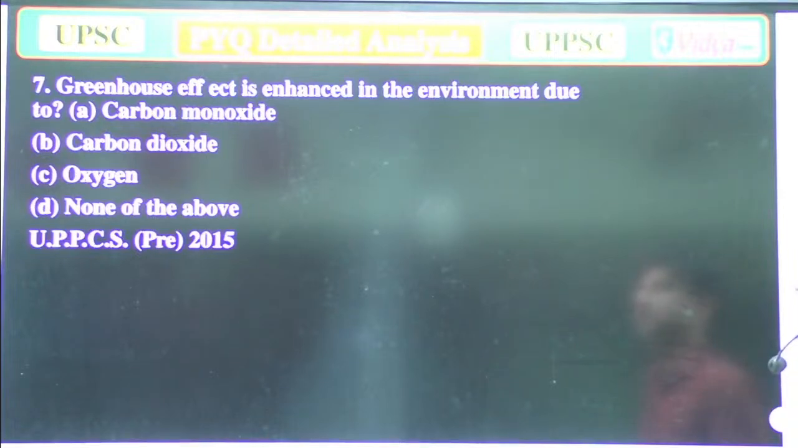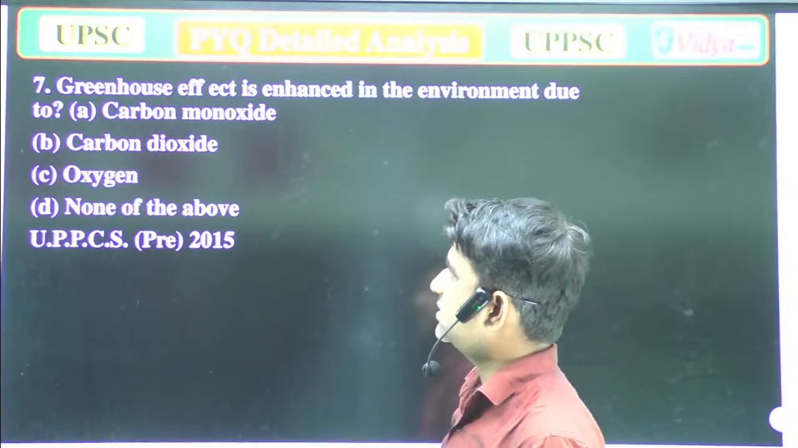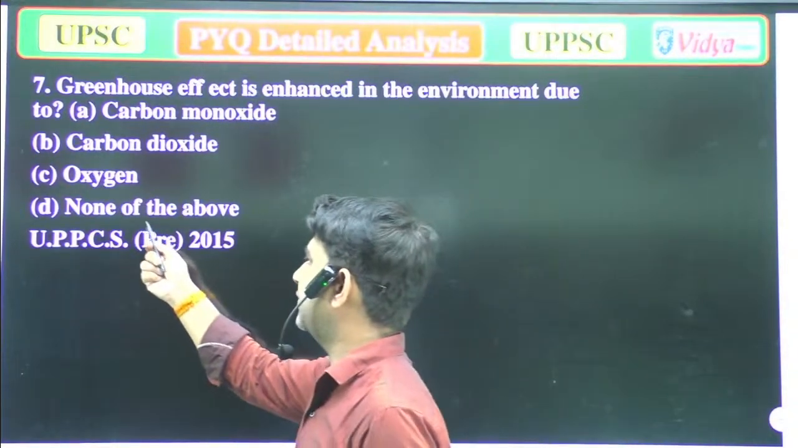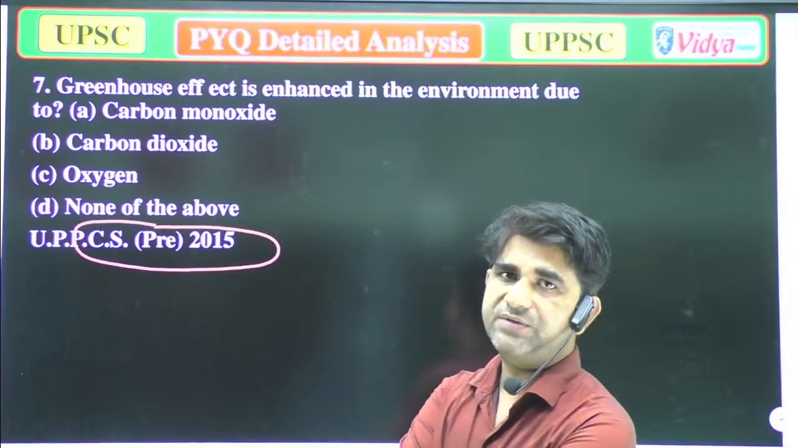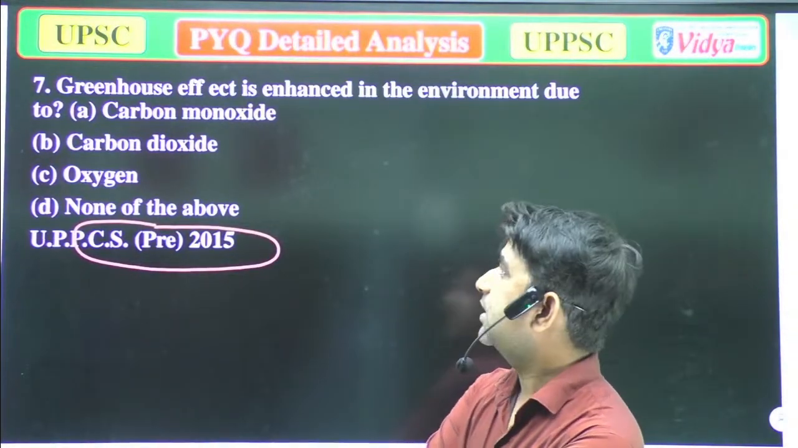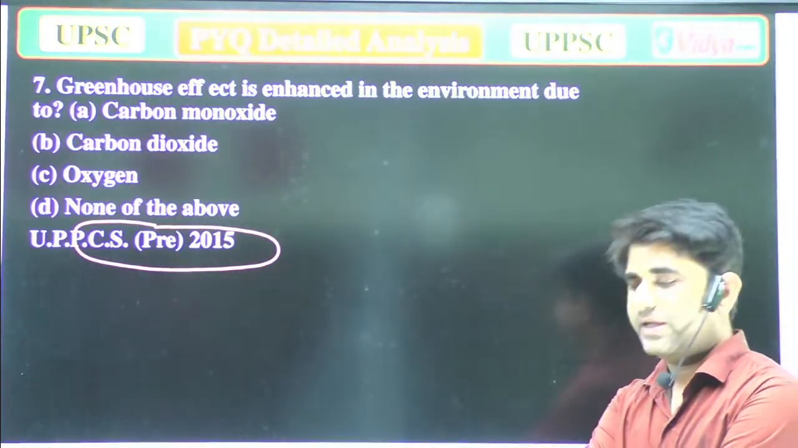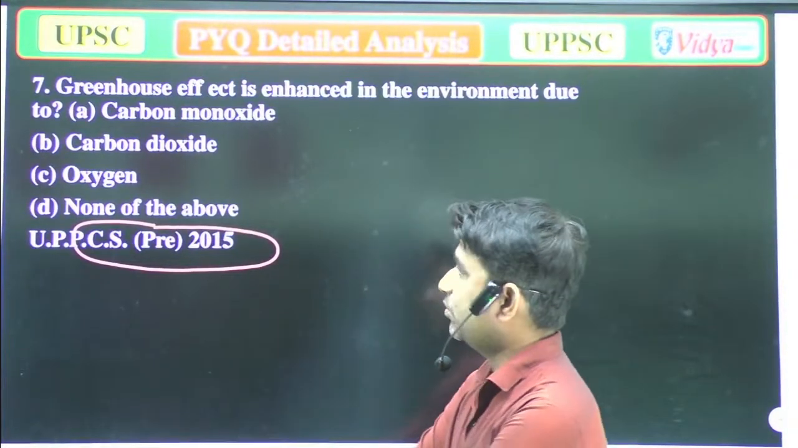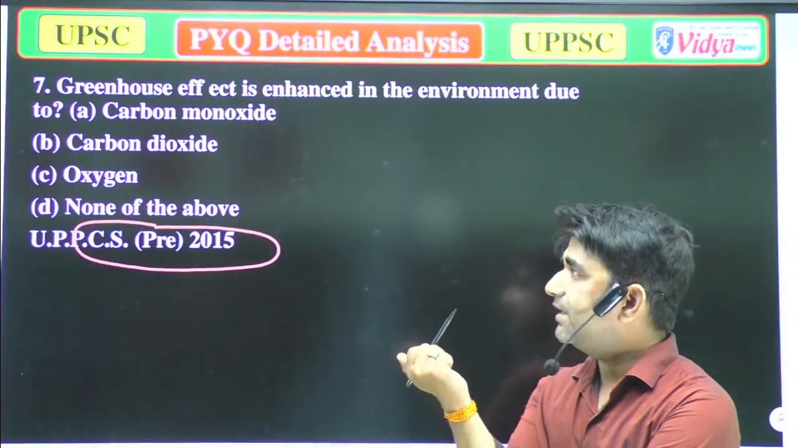Greenhouse effect is enhanced in the environment due to: A. Carbon monoxide, B. Carbon dioxide, C. Oxygen, D. None of the above. That question has been asked in the UPPCS 2015. Everyone who is live there, please try to attend that question. Greenhouse effect is enhanced in the environment due to which of these? Options are A. Carbon monoxide, B. Carbon dioxide, C. Oxygen, and D. None of the above.